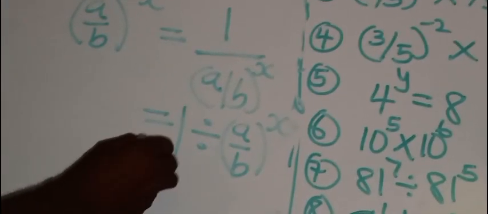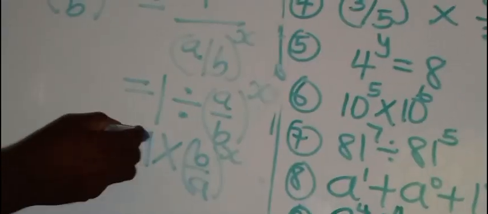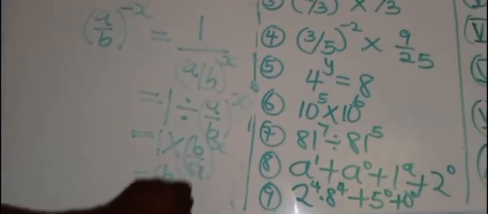X. Now, in elementary mathematics, we know that if I want to change this division to times, B will go up, A will come down. But the x, the exponent, still remains where it is. Now, if you multiply 1 by anything, it is that thing. So this will give you (B over A) raised to power x.